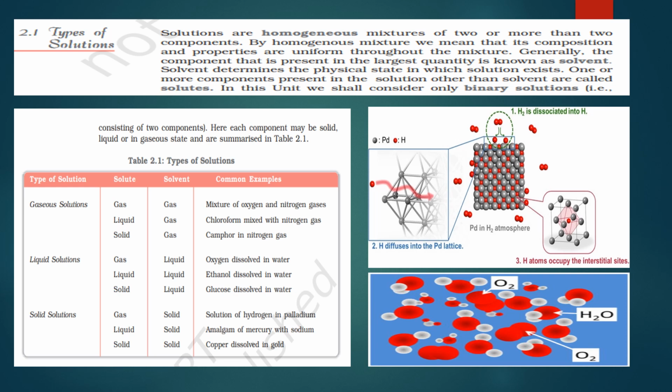Another example: solid copper dissolved in gold, that I already explained. Oxygen dissolved in water, how is it possible? First of all, oxygen is a gas, water is a liquid. Now you are going to dissolve a gas into a liquid.